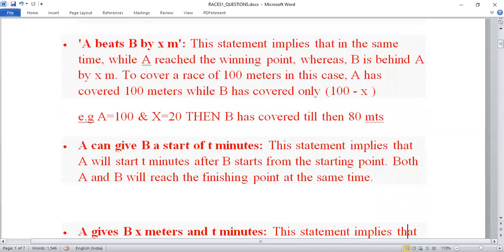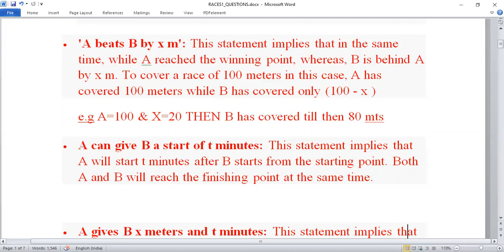A beats B by X meters. This means that in the same time, while A reached the winning point, B is behind A by X meters, because A is beating B. I think this is something you can figure out yourself. A is winning, so A is covering the whole distance, 100 meters. When A has covered 100 meters, B has covered 100 minus X meters. Suppose A beat B by 20 meters. It means when A has covered 100 meters, then B has covered 80 meters. Yes or no? Yes, sir. Okay.